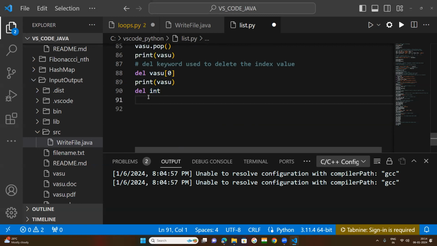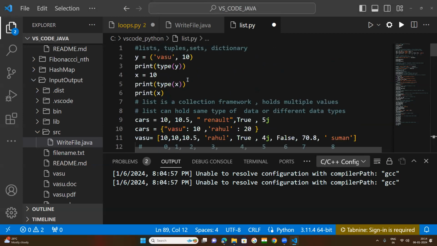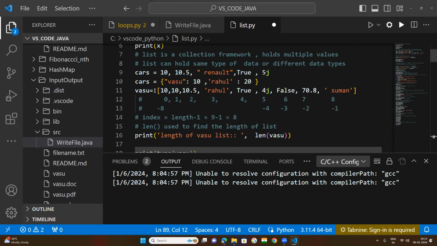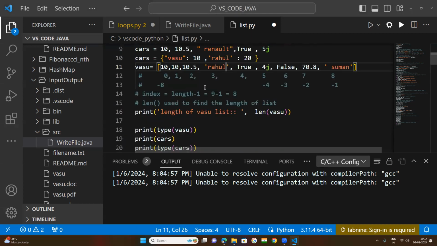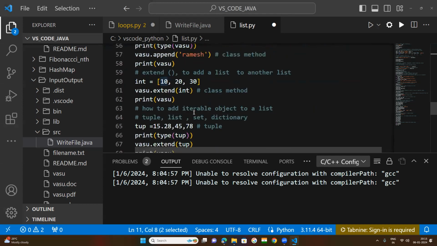In a list, by the del keyword, we can delete the particular index value. Vasu is our list that is declared here and defined with values. Declared means once it is declared and you fill in values, at that moment your list is defined. If I want to delete the zero index value by del keyword, we can do like that.